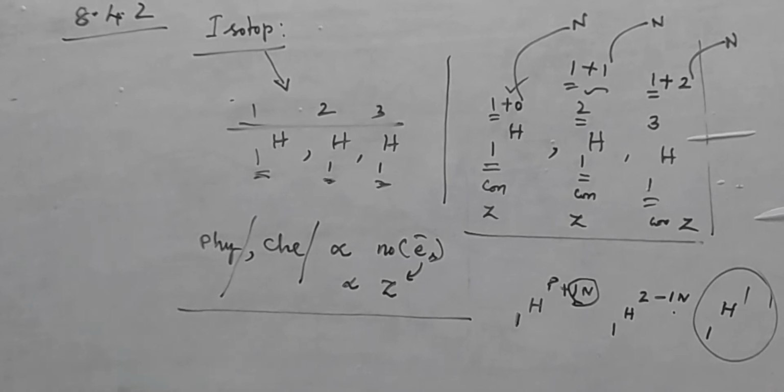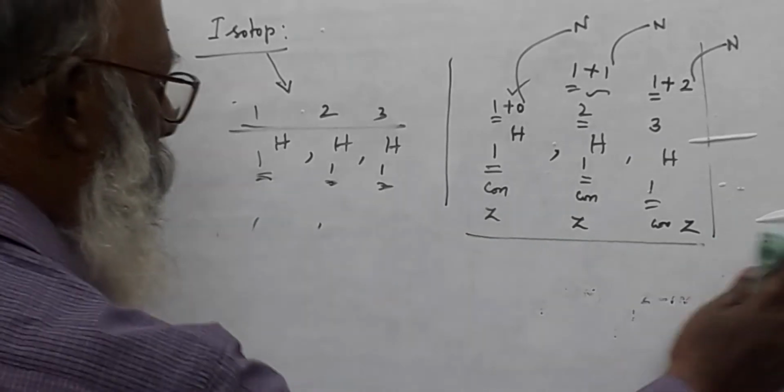Isobar is nothing but the same atomic mass number. Next we are going to see isobar.